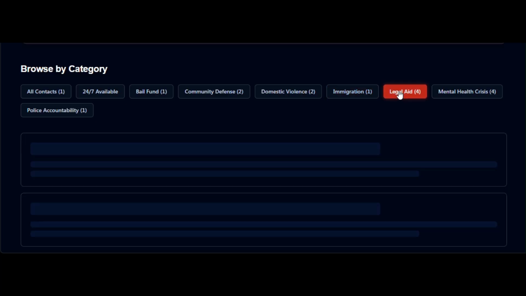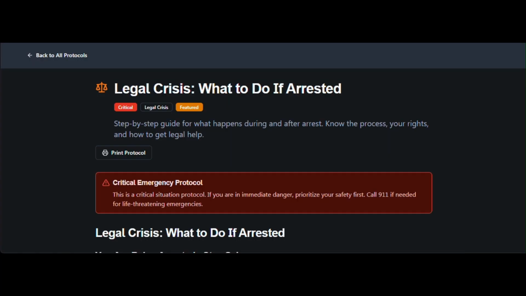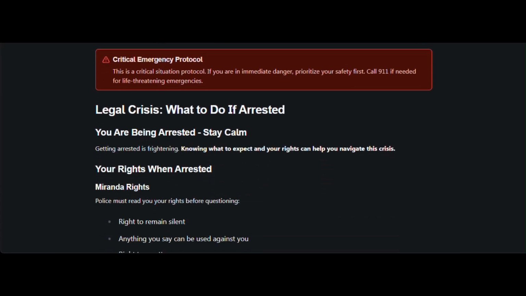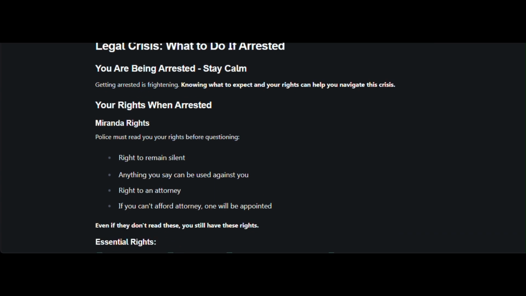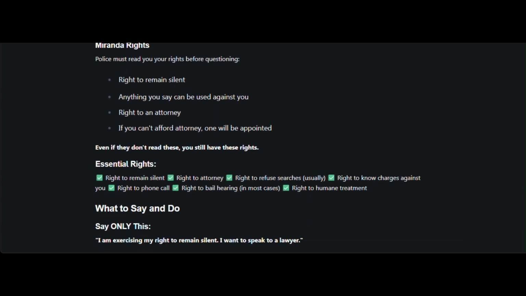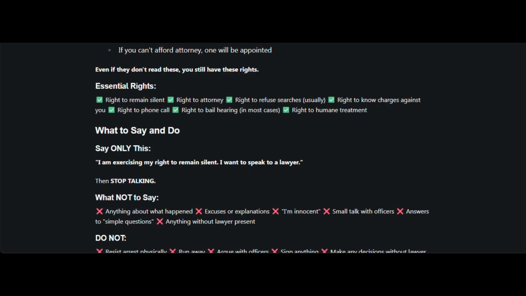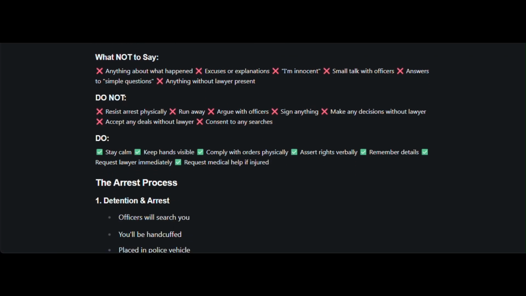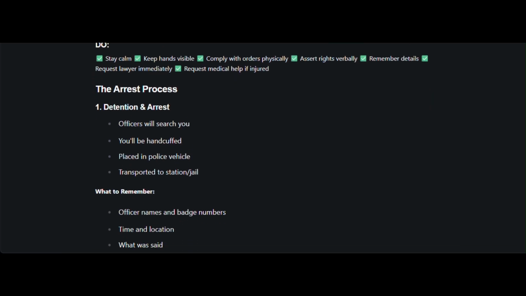Now, we'll examine the Emergency Protocol Detail page. We are now on the Emergency Protocol Detail page, which provides step-by-step guidance for a specific crisis scenario. For example, the police encounter Know Your Rights protocol includes immediate actions, constitutional rights explanations, traffic stop procedures, and arrest protocols. Content is formatted with clear headings, bullet points, and actionable instructions. Severity levels: critical, high, or moderate signal the protocol's importance.